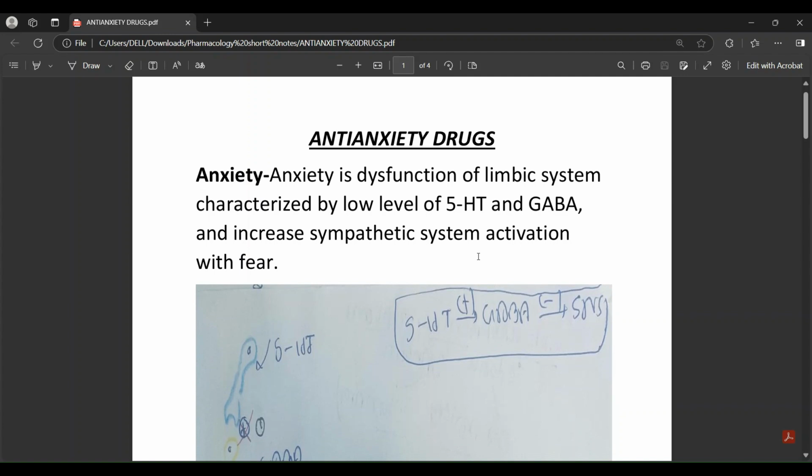They are low, and this increases sympathetic system activation with fear. What kind of fear? Fear of something that has not yet happened, but the patient is fearing about the future.